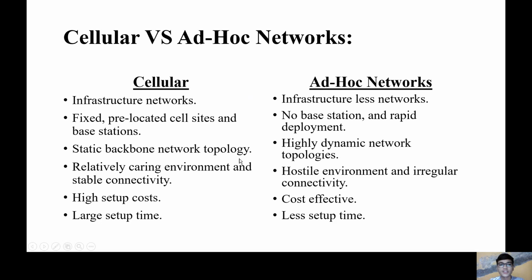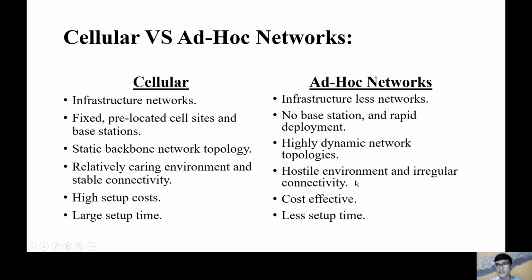There is a static backbone network topology in the cellular network, while in an ad hoc network, there are highly dynamic network topologies. In a cellular network, it is a relatively caring environment with stable connectivity, while in an ad hoc network, it is a costly environment with irregular connectivity. Why is there irregular connectivity?